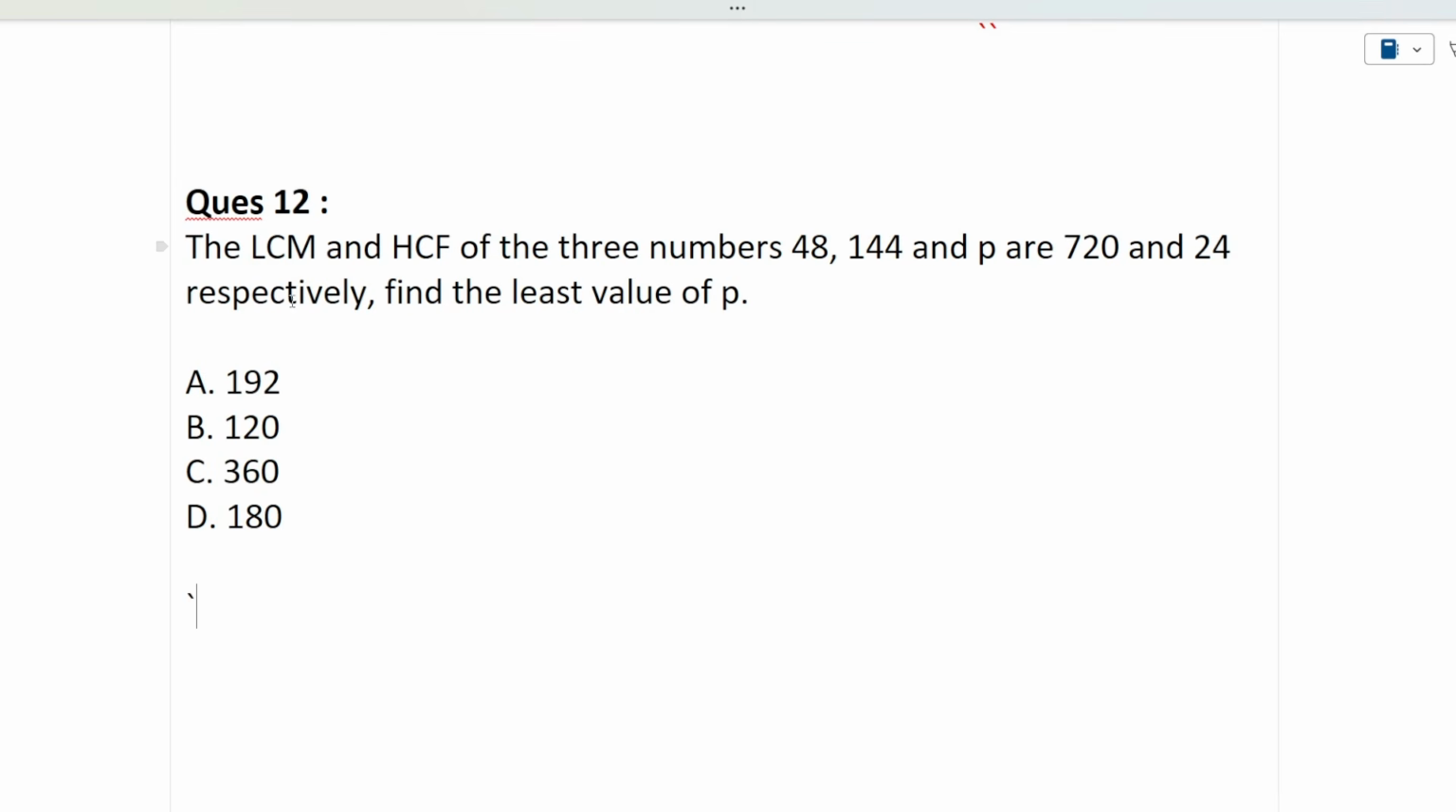Okay, so guys, the question here is: the LCM and HCF of three numbers 48, 144, and P are 720 and 24 respectively. Find the least value of P. So guys, this question I want you all to solve. Please write in the comment section what is the correct answer and what approach you have followed. If it is possible, do write everything in the comment section. I will be waiting for it.